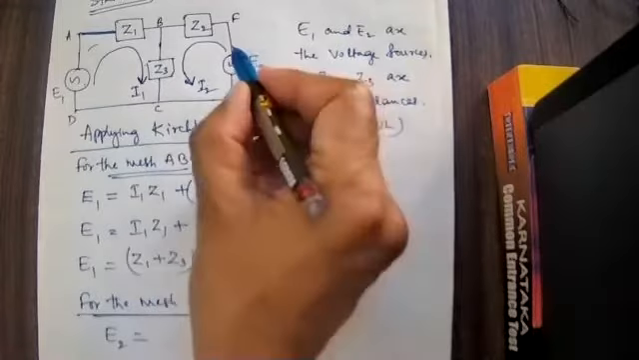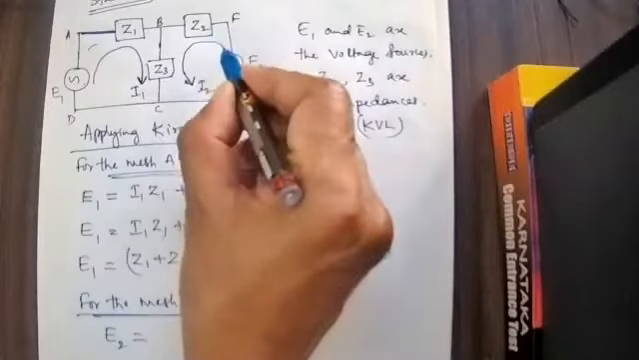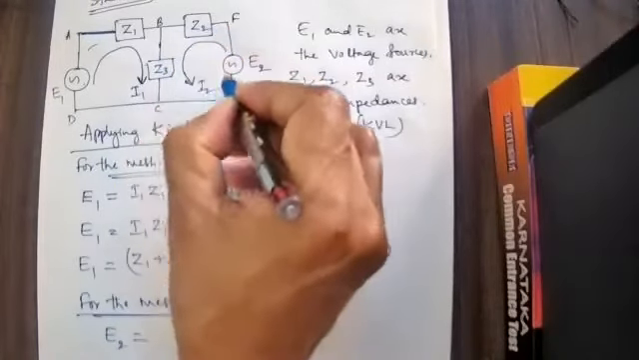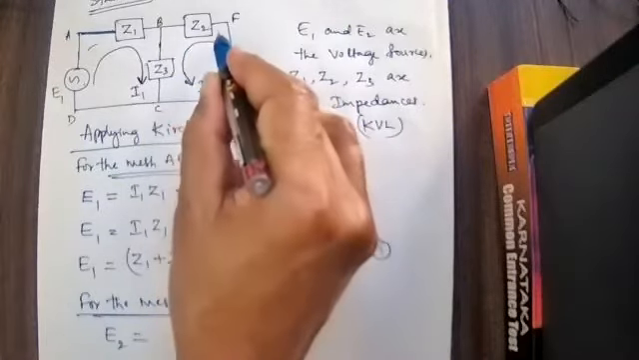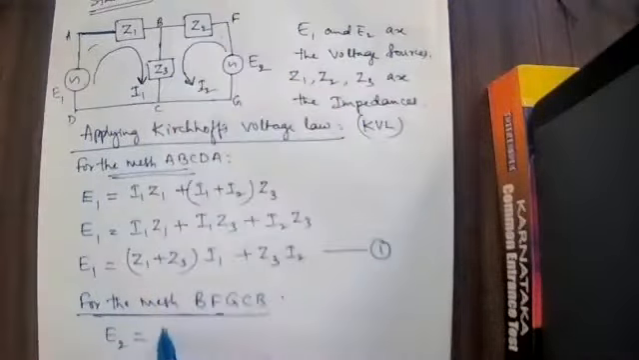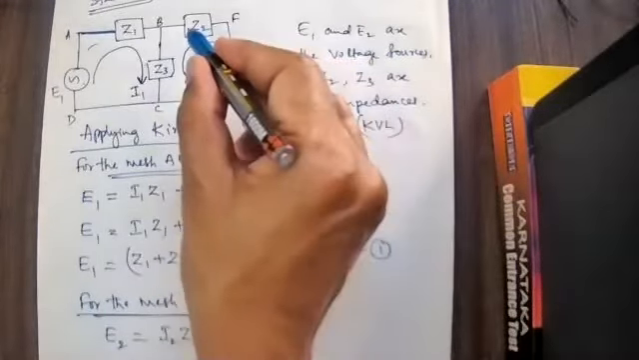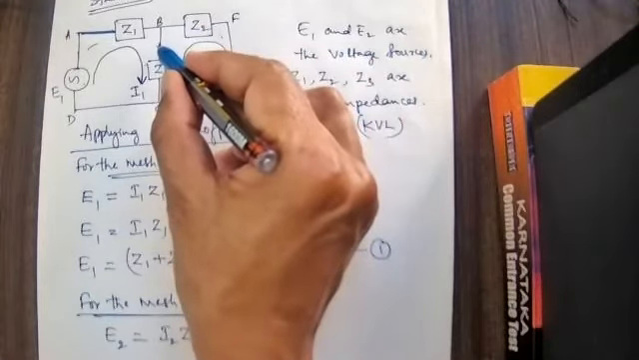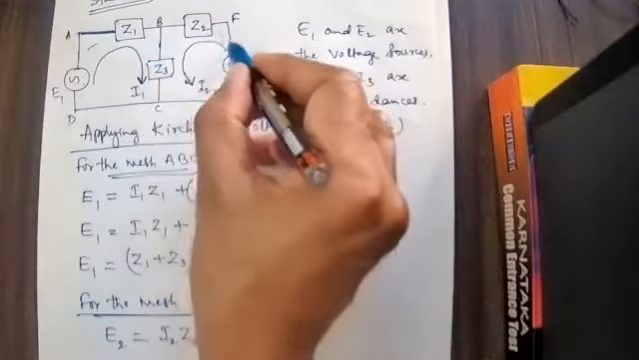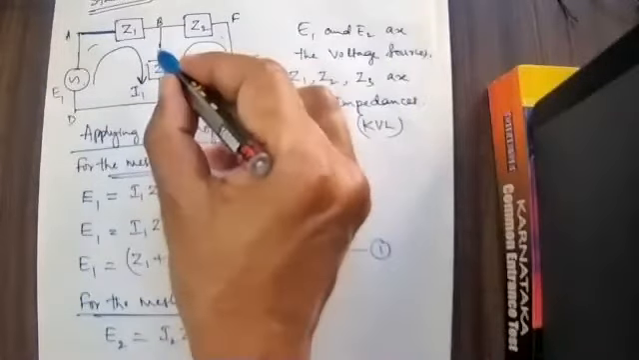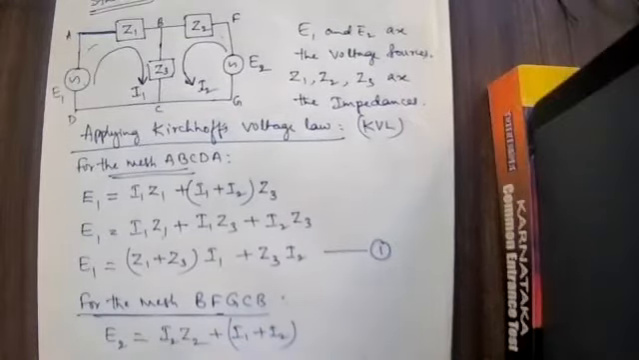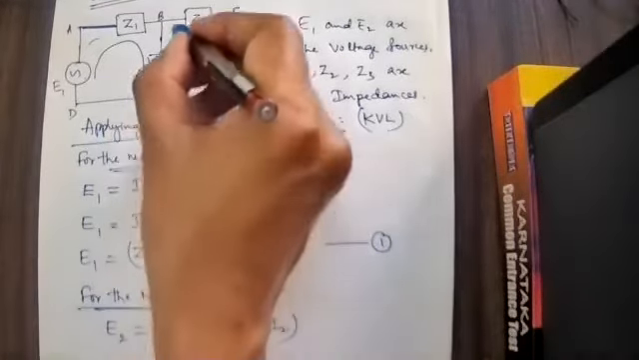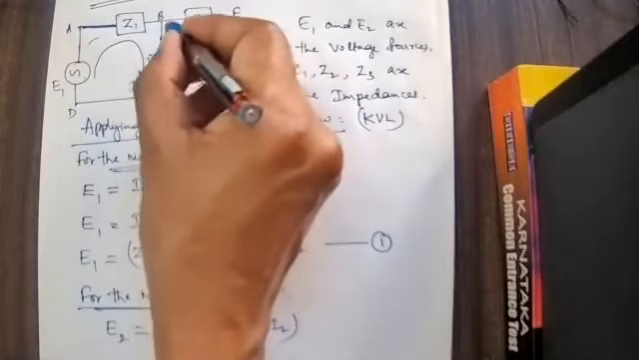E2 is equal to, here the current flowing is I2. The current flows like this now, it is I2. I have shown the current direction also. I2 is the current flowing here, I2 into Z2, I2 multiplied by Z2. Here the current flowing is I1 like this, this is I2. I1 and I2 are added together here, I1 plus I2 multiplied by this, because I1 is flowing like this, I2 is flowing like this.